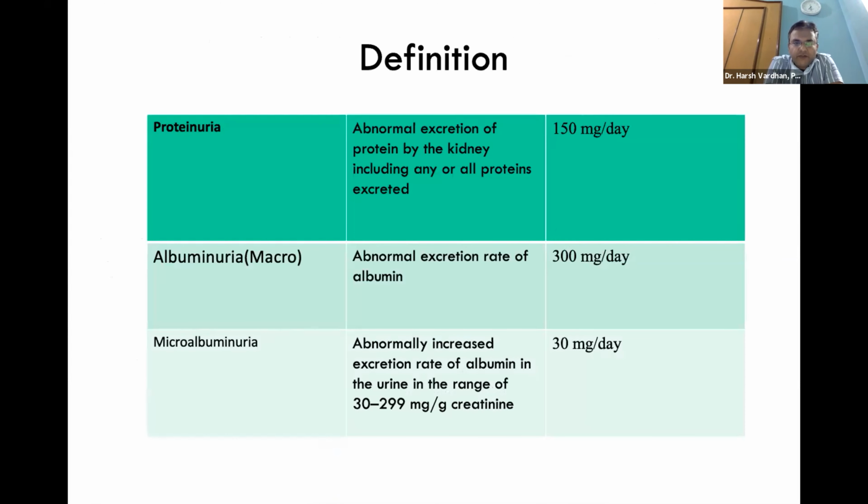Let's begin with the definition of proteinuria, which is any abnormal excretion of protein by the kidney, including any or all protein which is excreted. Normal protein excretion is around 150 milligram per day. And albuminuria, that is macroalbuminuria, is more than 300 milligram per day, and microalbuminuria is more than 30 milligram per day.